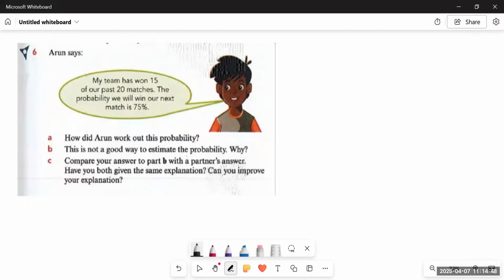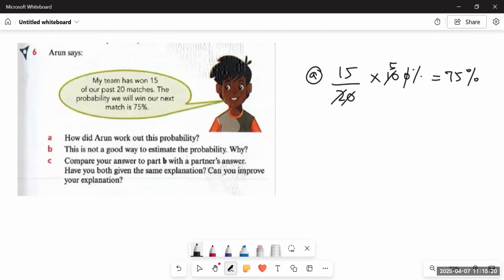It's simple. He took the number of matches he has won out of the total number of matches, and then multiplied it by 100%. 0, 0 cut, 2 ones are 2, 2 fives are 10. And when we multiply 15 by 5, we get 75%. He is saying that since we have won 15 matches out of 20, there is still a 75% chance that for any upcoming match we will win.